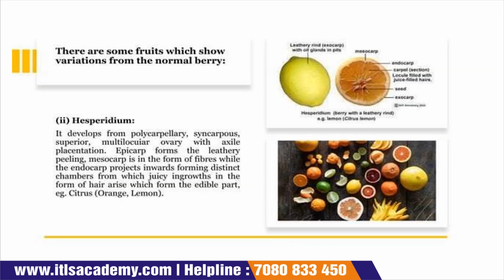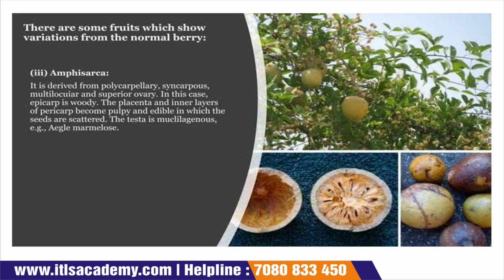Now the second one is the variations of the berries. They are Hesperidium. It is developed from a polycarpellary syncarpous superior multilocular ovary with axile placentation. Epicarp forms the leathery peeling. Mesocarp forms fibers, while the endocarp projects inwards, forming distinct chambers from which the juicy ingrowth in the form of hairs arise, which form the edible part, like in the case of oranges and lemon.